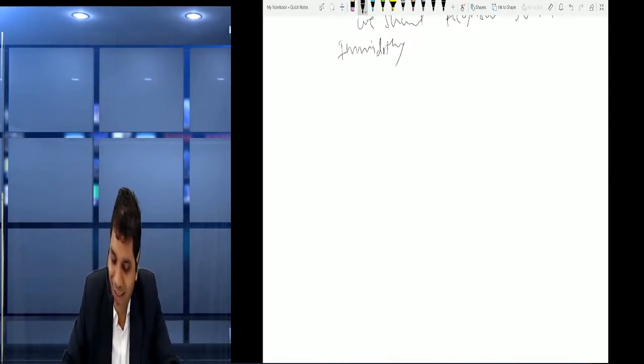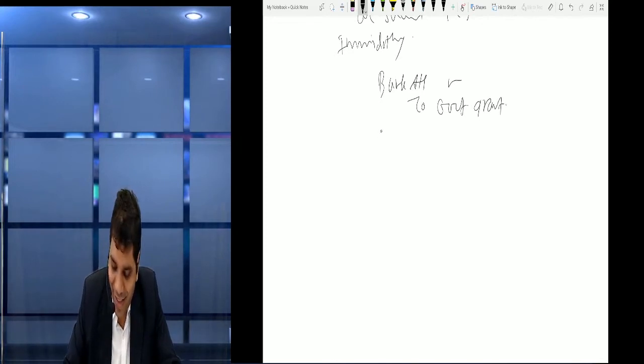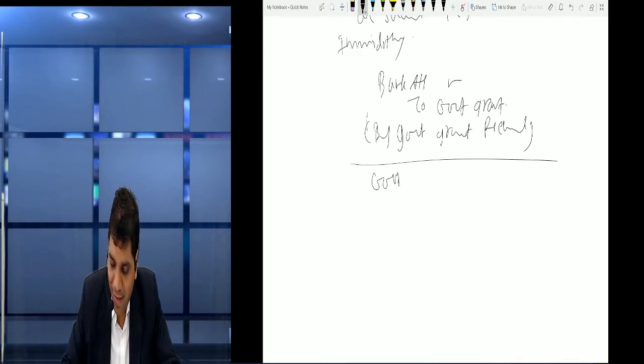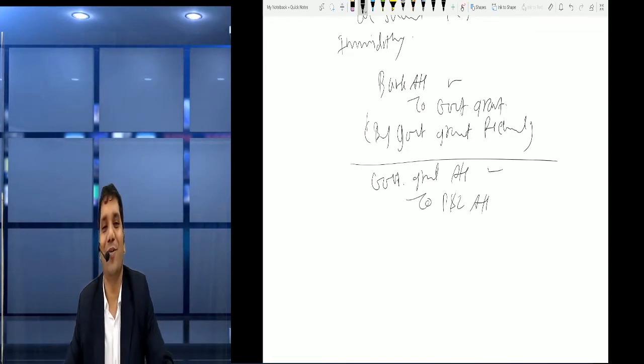What entry will we pass? Yes. So we pass: bank account debit to government grant, being government grant received. And second entry: government grant account debit to profit and loss account.